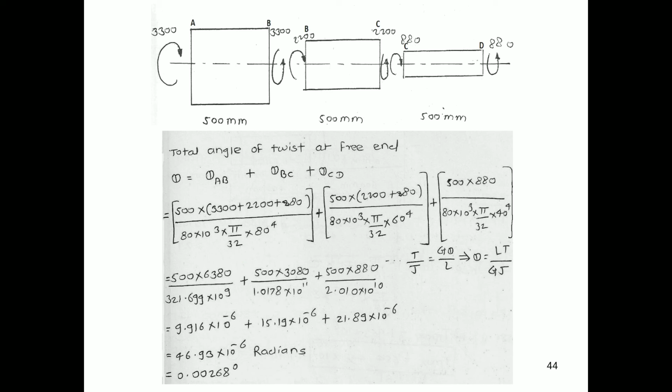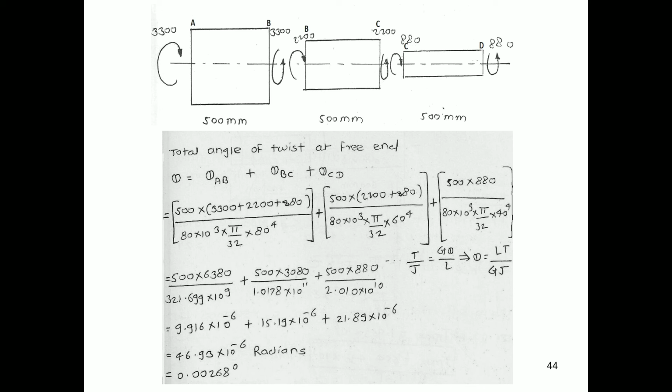In the same manner we have theta BC. The angle of twist for BC will be the sum of torque at C and torque at D. Therefore we have torque at C 2200 and torque at D 880 Newton mm. The length will be the same. The value of G is also common, but the value of J will be pi by 32 into 60 raised to 4 because the diameter is 60. And the last one is theta of CD. Theta of CD will be 500 into 880 upon GJ.